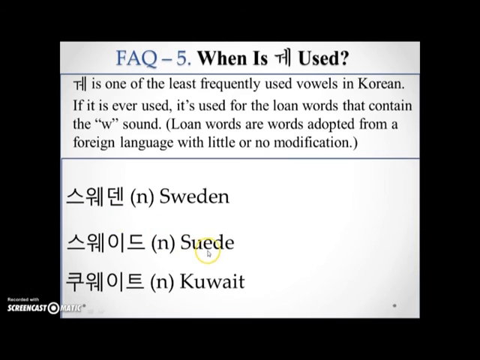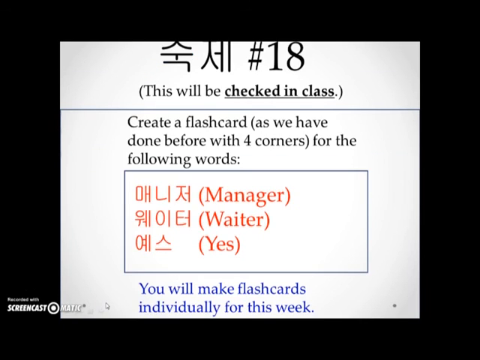The other one, Swede, has the way sound again, the W sound, so we record it as Swede. And the country name, Kuwait. U sound, we sound again. So Kuwait in Korean. Again, you don't really have to know this in such detail, but if you are wondering, I was just demonstrating it for you.